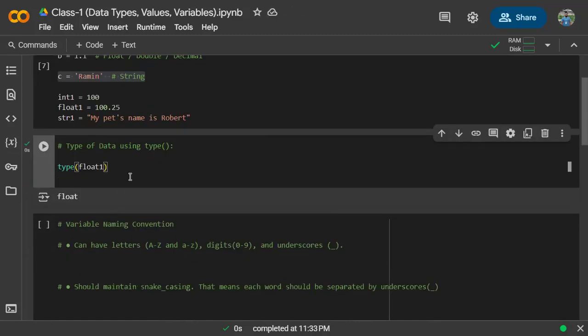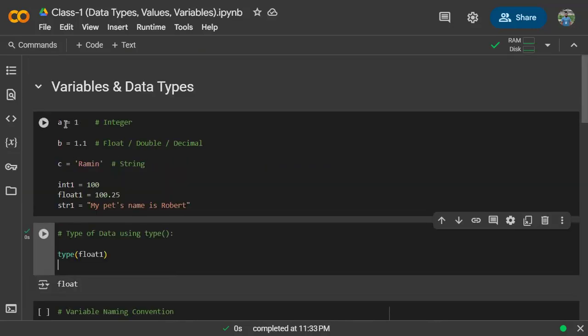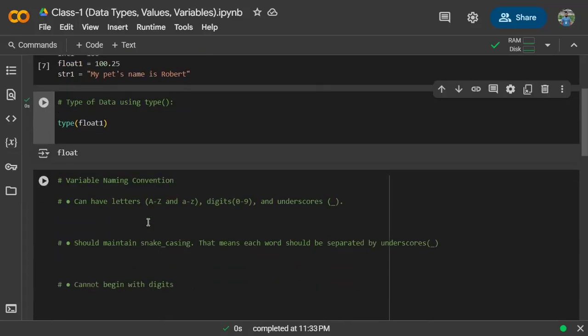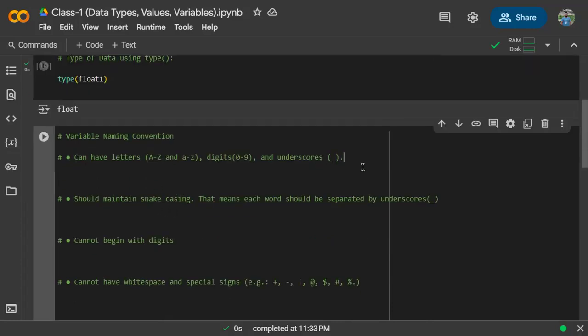Now let's come to the variable naming convention. So I have named variables in the previous time as a, b, c, int1, float1, str1. These are all correct variable naming. So we have to understand what is the correct variable naming and which type of variable naming we cannot use. There are some conventions we need to follow. So the very first convention is it can have letters from a to z as a capitalized letter, also as a small letter.